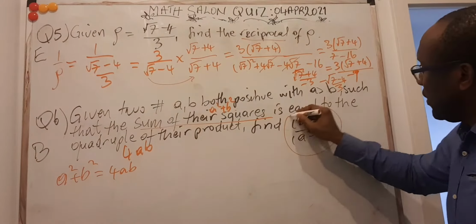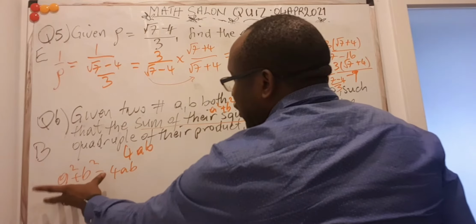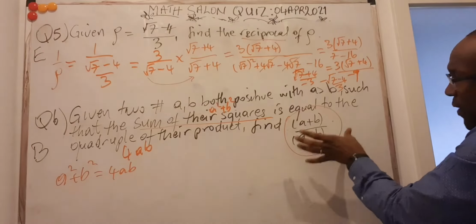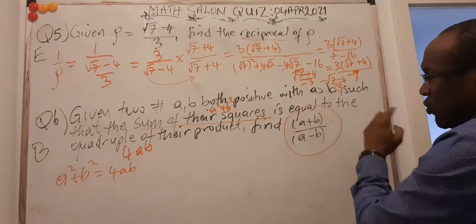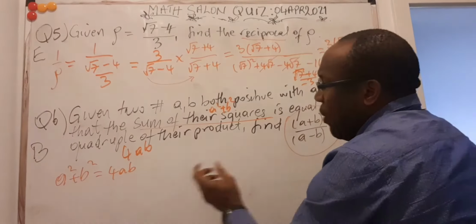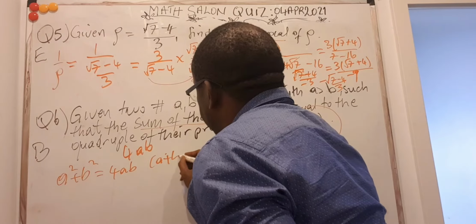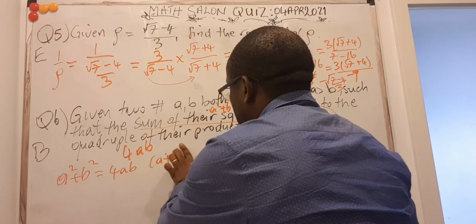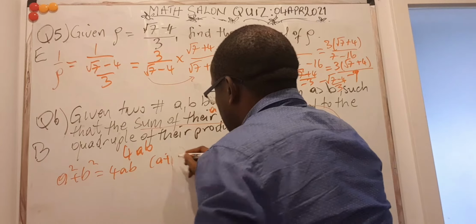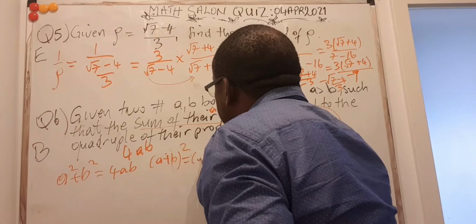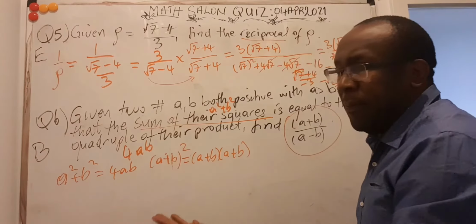Now what we ask is to be able to solve this. The information that I have has something in squares, and what I want doesn't have. So I have to start from somewhere that I have some information. So what do I do? I would take a plus b squared, because if I square a plus b, I will get something that has a squared and b squared in them. So let's say a plus b squared is the same like a plus b times a plus b. Yeah, just to make it simple for everyone.